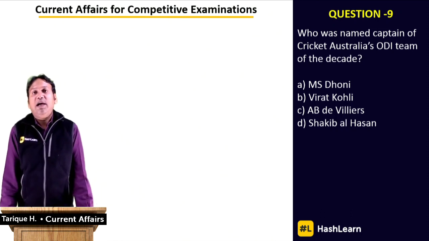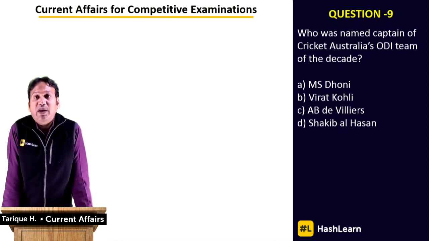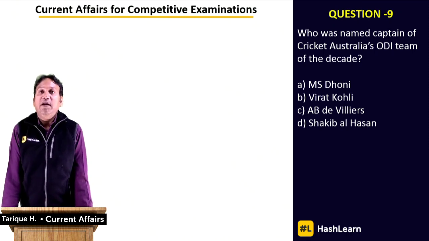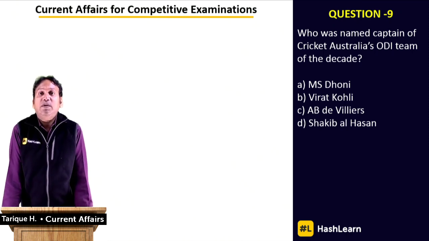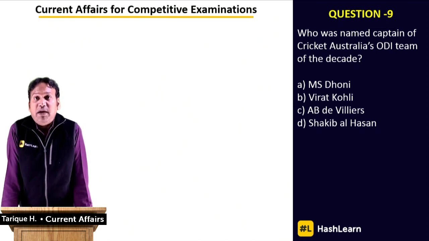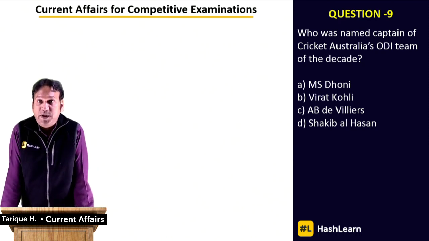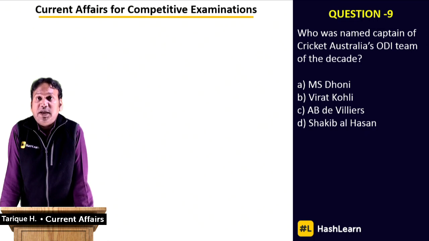MS Dhoni has been named as the captain of the ODI team of the decade, whereas Virat Kohli has been named as the captain of the Test team of the decade. So both of the legendary players of India, our previous captain MS Dhoni and our current captain Virat Kohli, have been honored with this distinction of being named by Cricket Australia as the captain of the ODI team and the Test team of the decade, respectively. The captain of the ODI team of the decade is MS Dhoni, and captain of the Test team of the decade is Virat Kohli.